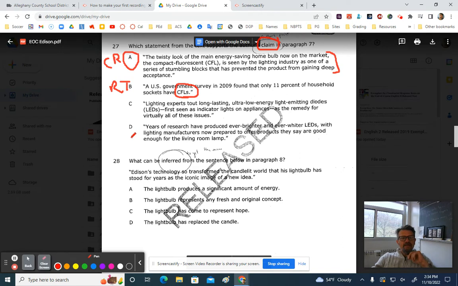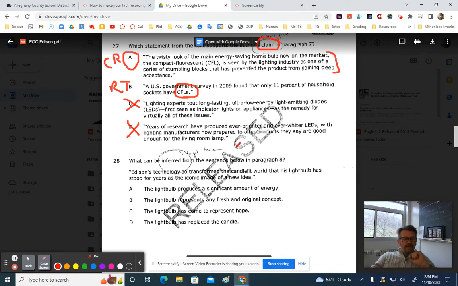Now, C and D are definitely wrong. Those are going to be our strikes because those are positive answer choices. They give hope. They give hope for LED lights. They give hope here. So they would almost argue that a replacement for Thomas Edison's bulb is very near to existing.